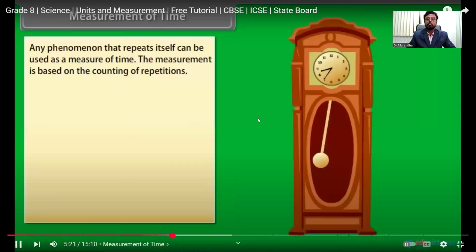Right. So to measure time, any phenomenon that repeats itself can be used as a measure of time, with clocks. Okay.